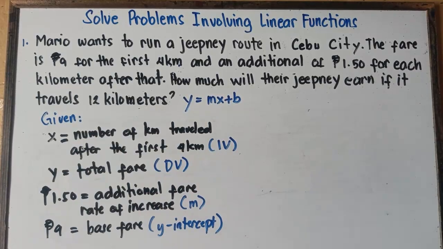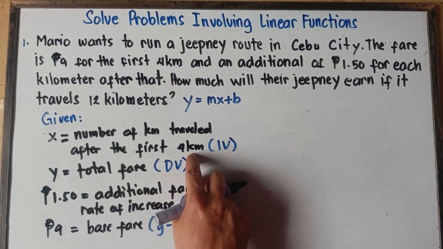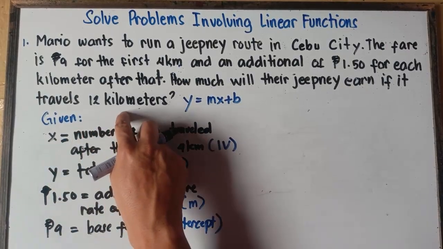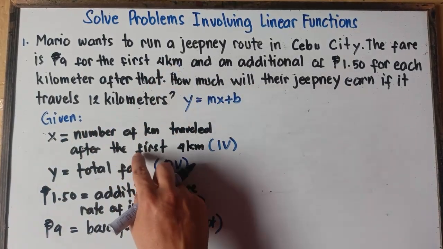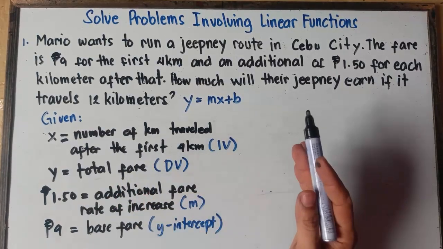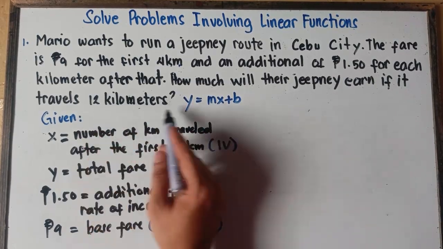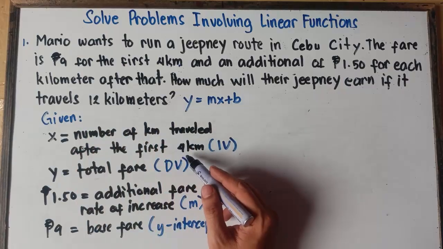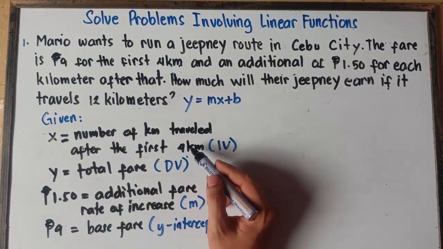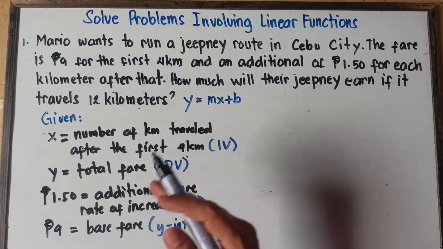Since you traveled 12 kilometers, the total distance, you just simply subtract the first 4. 12 minus 4, there will be 8. So therefore, x will be 8.